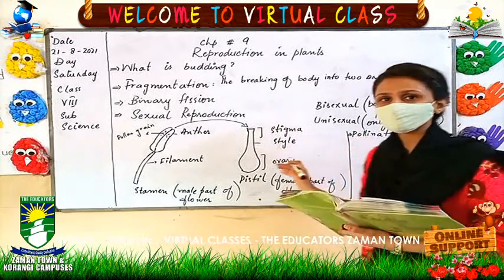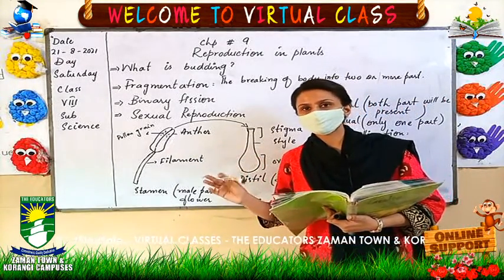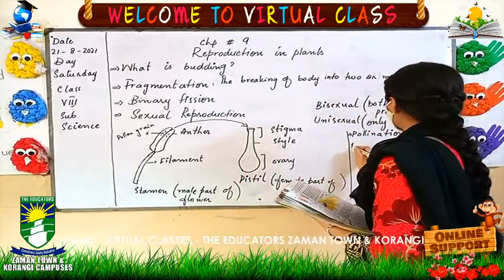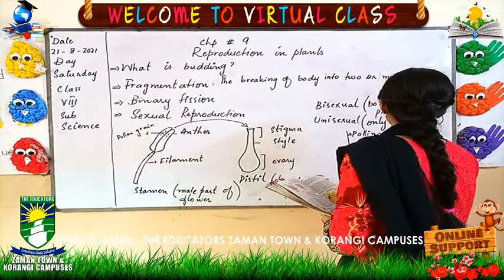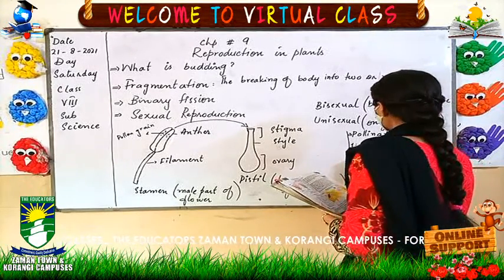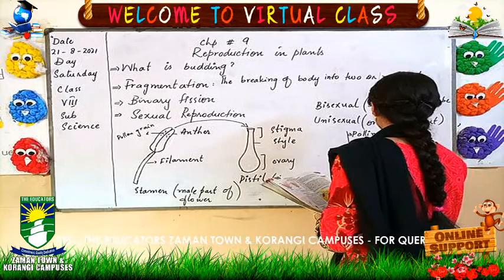It has basically two types, cross pollination and self pollination.